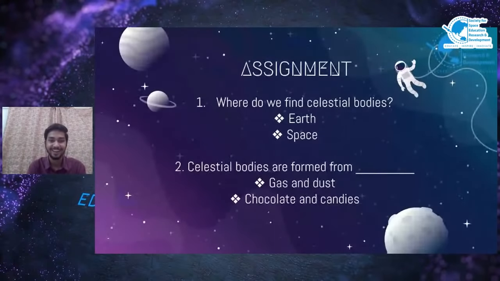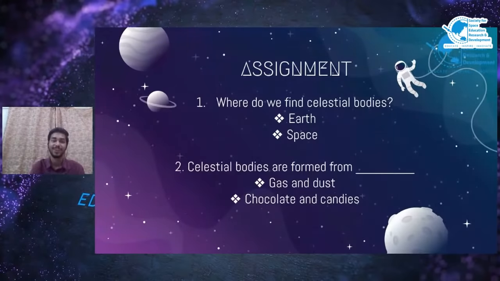Yeah, that's correct, space. Because why not Earth? You got it right, because Earth is actually itself a celestial body. Earth comes in the planets. So Earth and the whole solar system and all the celestial bodies are found in space.